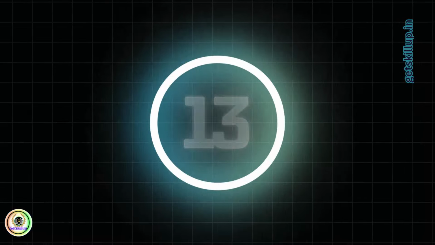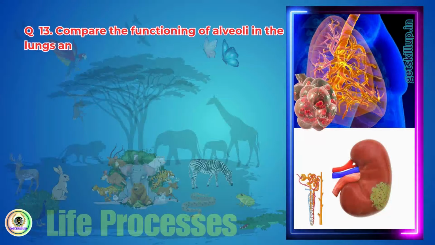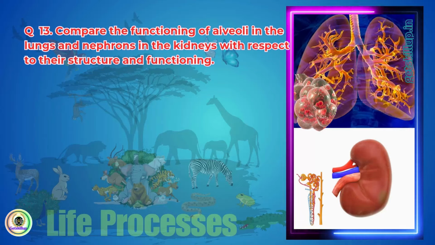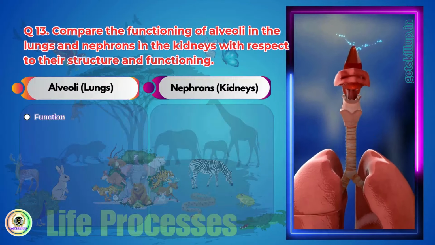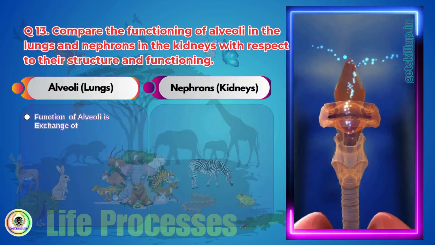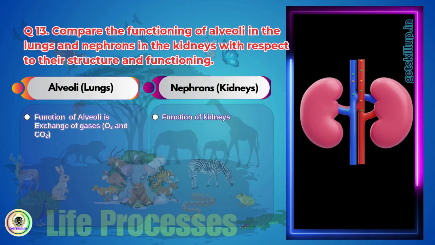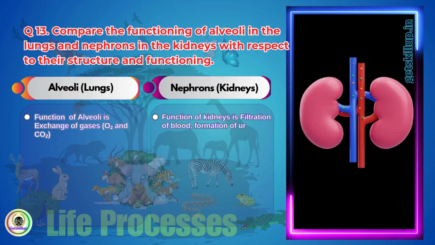Question 13. Compare the functioning of alveoli in the lungs and nephrons in the kidneys with respect to their structure and functioning. The function of alveoli, lungs, is the exchange of gases, whereas the function of nephrons, kidneys, is the filtration of blood and the formation of urine.